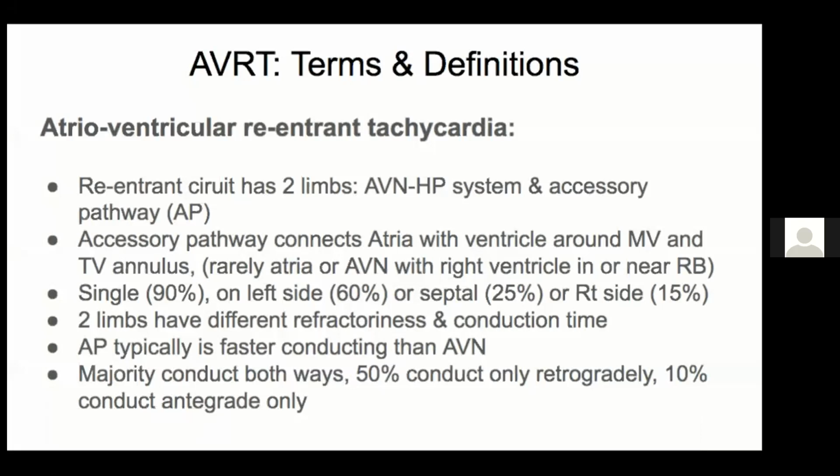So let us come straight to the atrioventricular reentrant tachycardia. It is a reentrant tachycardia, and the reentrant circuit has two limbs. The AV node His-Purkinje system is one limb, and the accessory pathway is the other limb. Accessory pathways are nothing but remnant excitable tissues connecting atria and ventricle around both annuli, the left side as well as the right side. Majority of them, for all practical purposes. Rarely they can connect atria to right ventricle, or to His, or AV node to right ventricle or to myocardium.